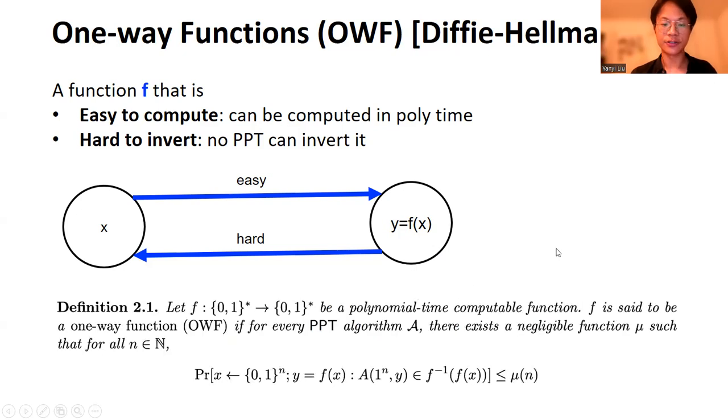And let us introduce the formal definition of one-way function. We say that f is one-way if for every PPT adversary A, on a random input x, let y equal f of x, the probability that the adversary A on input y finds an arbitrary pre-image of f of x is at most a negligible amount.